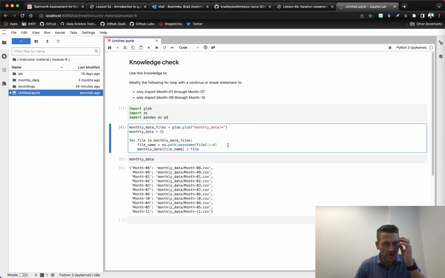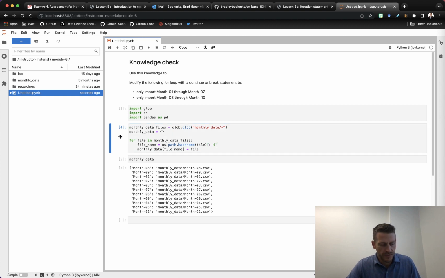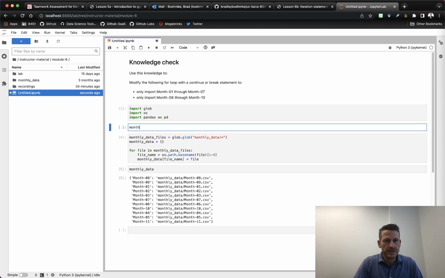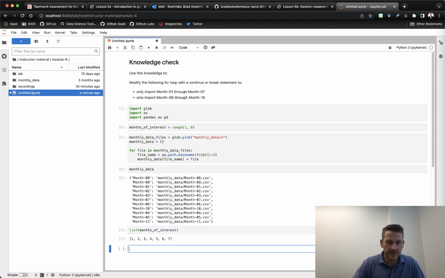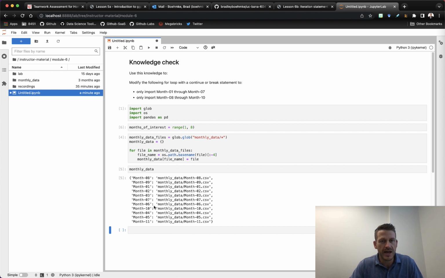Well, first of all, I'm going to say I've got certain months of interest that I care about. And for this first step, I want it to be the month values of 1 through and including 7. So what I can do is range from 1 up to, but not including 8. That'll get us up through 7. I can just go ahead and wrap this with list down here, months of interest, and I'm just creating an object that has the values 1 through 7. All right, so I have that.